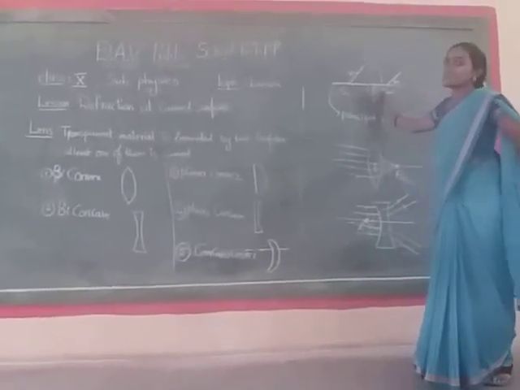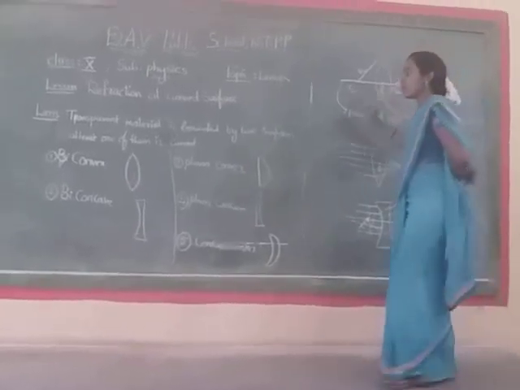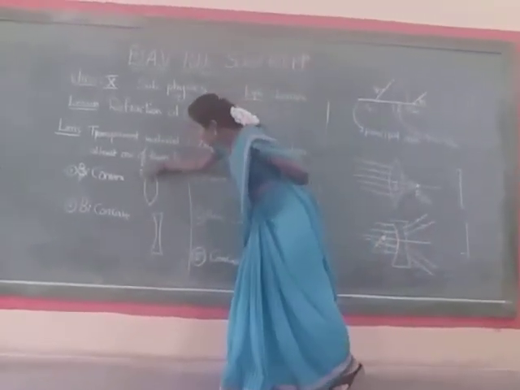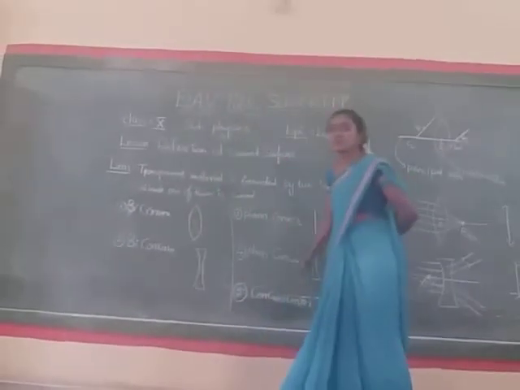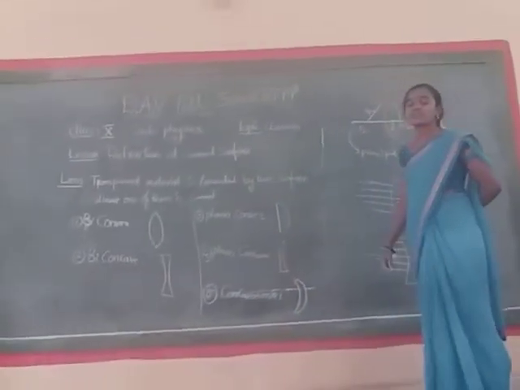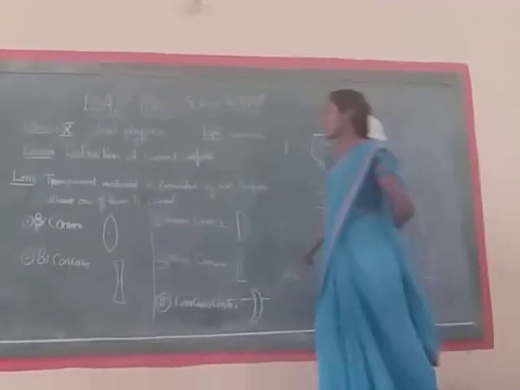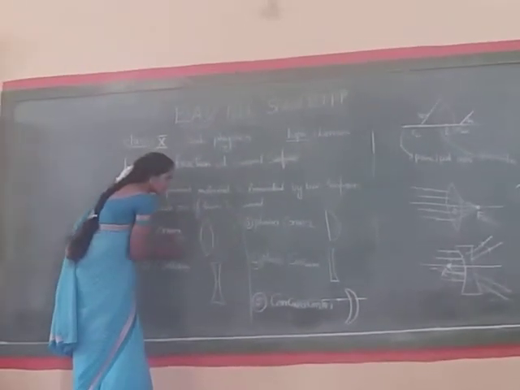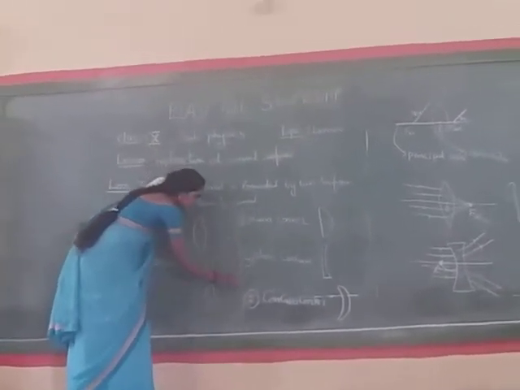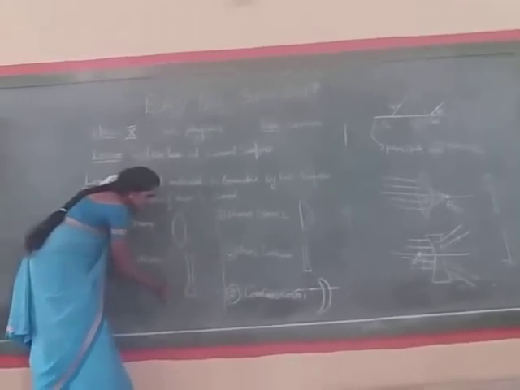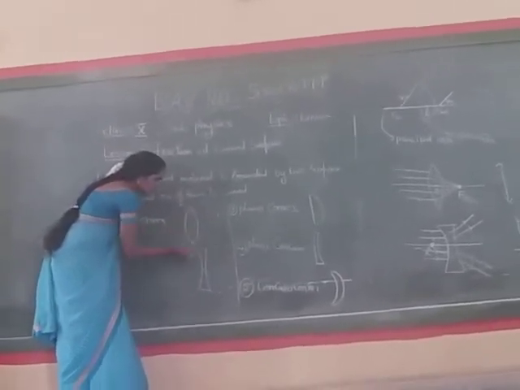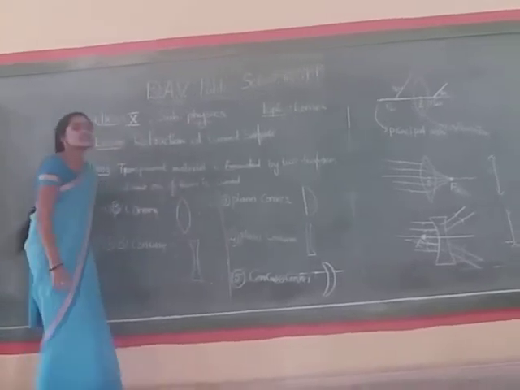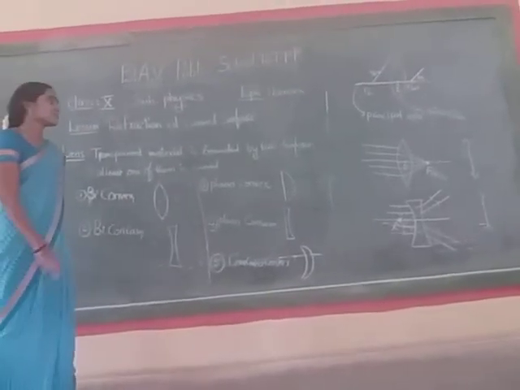So what is the optic center? The optic center is the midpoint of the lens. So this is the optic center of the lens. Then what are centers of curvature? If we extend the curved surfaces of any lens, then we will get spheres. The centers of these spheres are named centers of curvature.